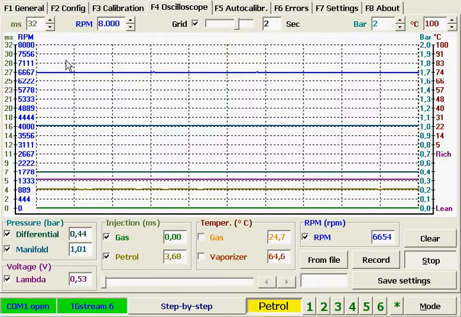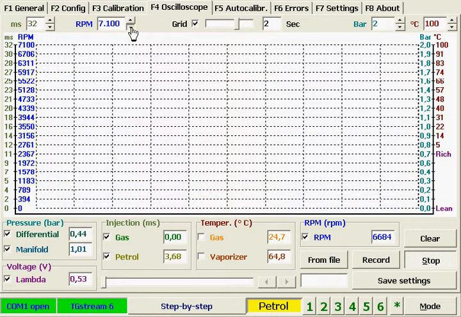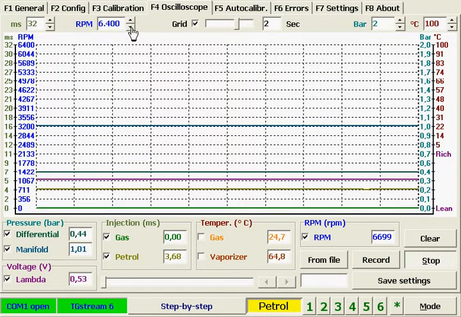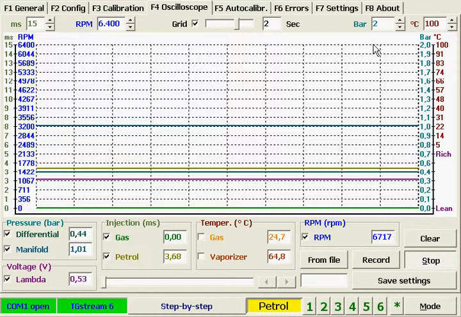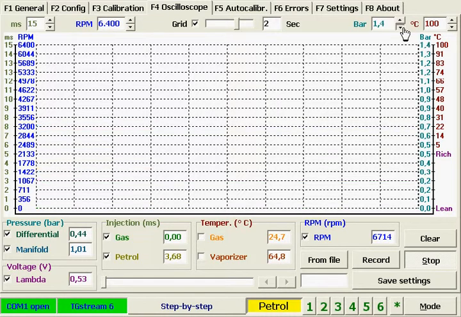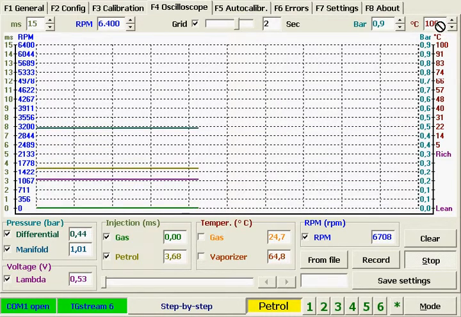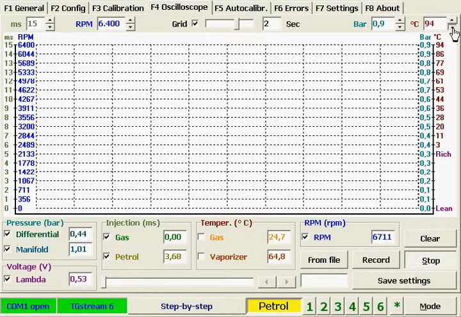The scale can be changed through this bar. In this case, you can see the engine revolutions here, the duration of the open condition of gas and petrol injectors, the indicators of the pressure sensors in bars, as well as temperature sensors.